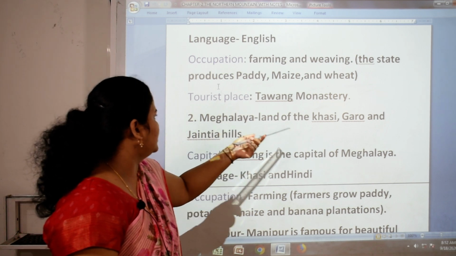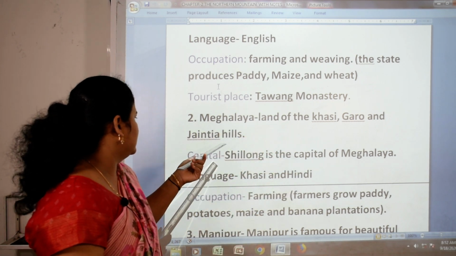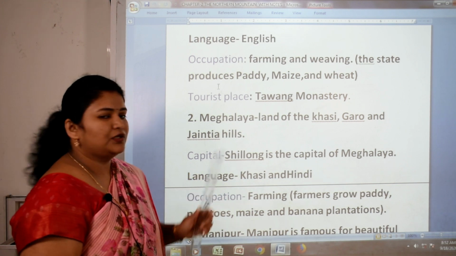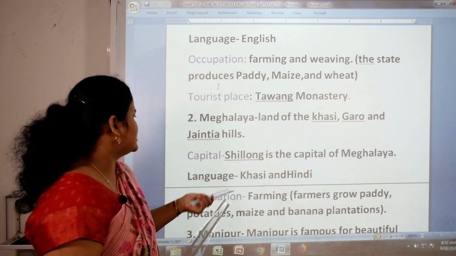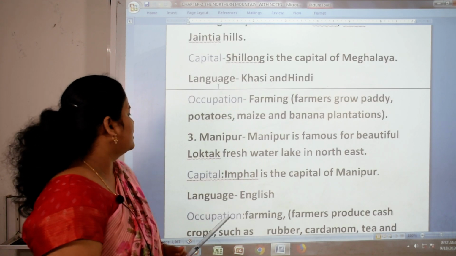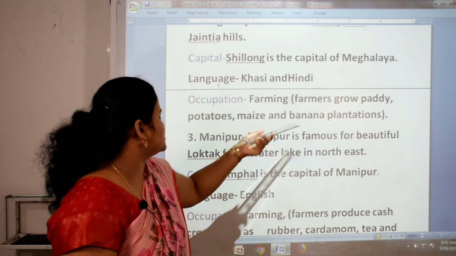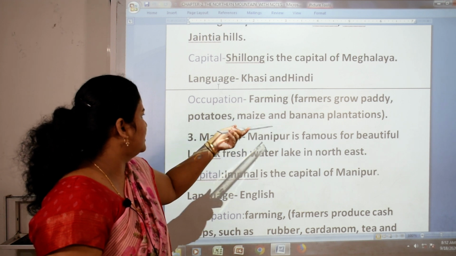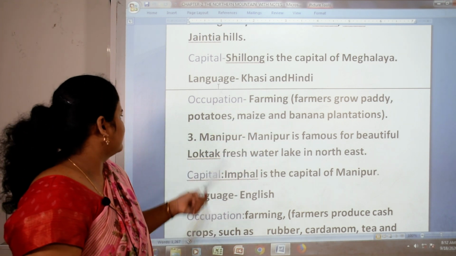Meghalaya, land of the Khasi, Garo and Jaintia hills. Shillong is the capital of Meghalaya. Language: Khasi and Hindi. Occupation: farming. Farmers grow paddy, potatoes, maize and banana plantations.